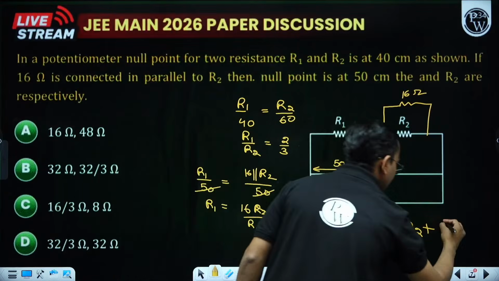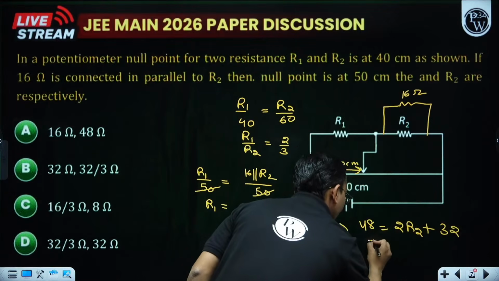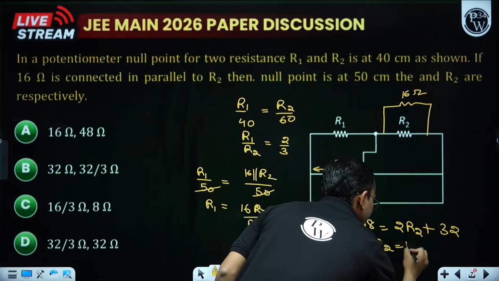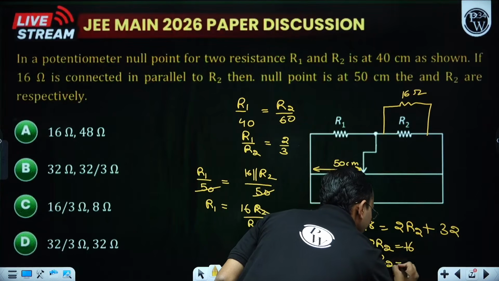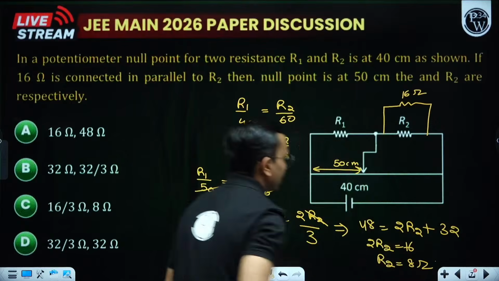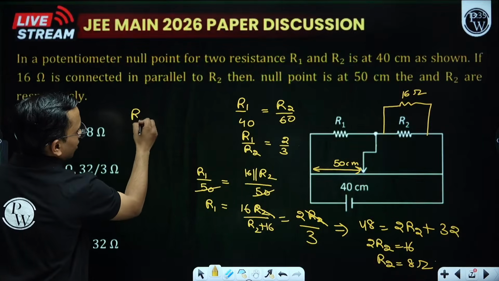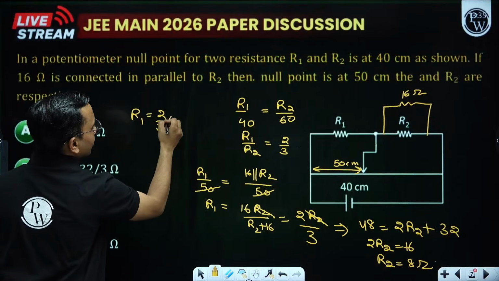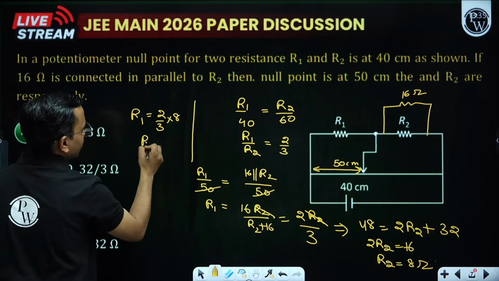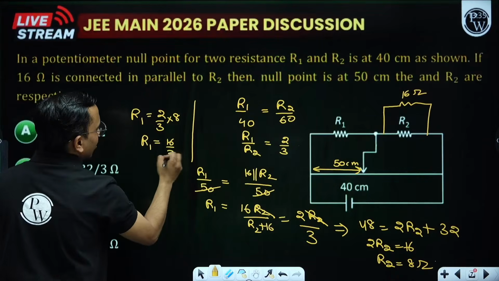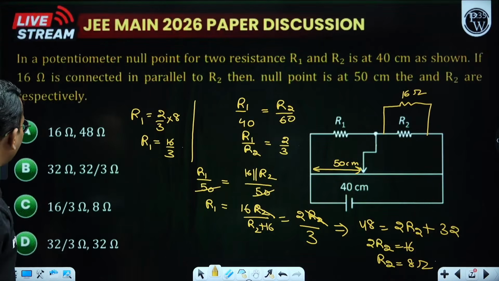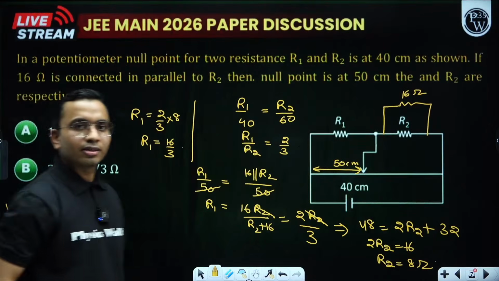How much is that? 32. So 2R2 is equal to 16, R2 is 8 ohm. If R2 is 8 ohm, R1 will be 2 by 3 of 8, so R1 comes out to be 16 by 3. So we are getting 16 by 3 and 8, option C.